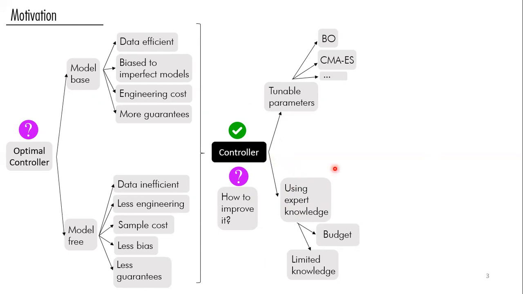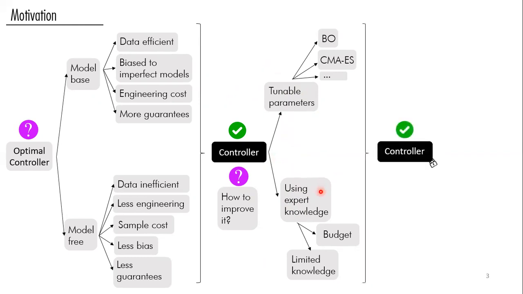So we either didn't have any tunable parameters to start with, or we have done the best we could to tune them. And we have also basically used all the engineering knowledge that was available to us. And this controller is now truly available as a black box, and we are wondering if we can improve it further, desirably beyond its underlying structure.